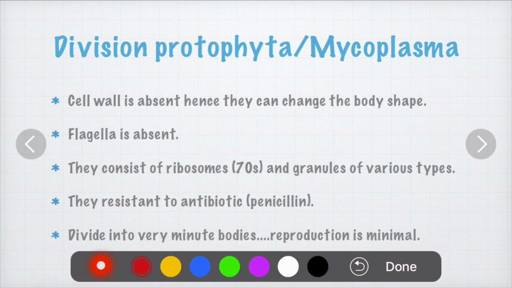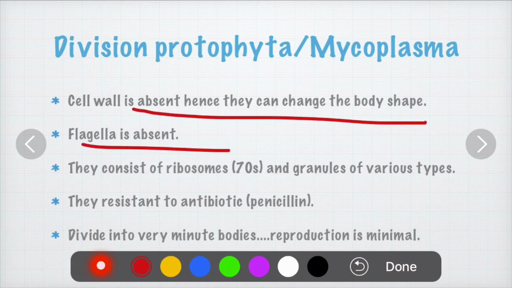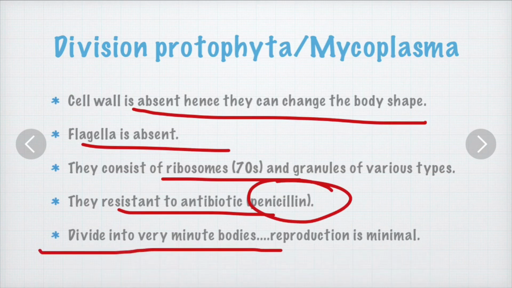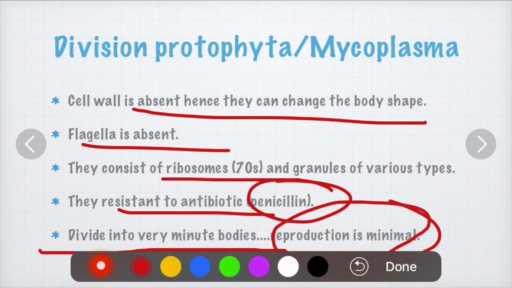The cell wall is absent, so it can change its body shape. The flagella is absent, and they have 70S ribosomes and granules of various types. Mycoplasmas have the ability to become resistant against antibiotics such as penicillin. They divide into very minute bodies. The reproduction process is minimal.